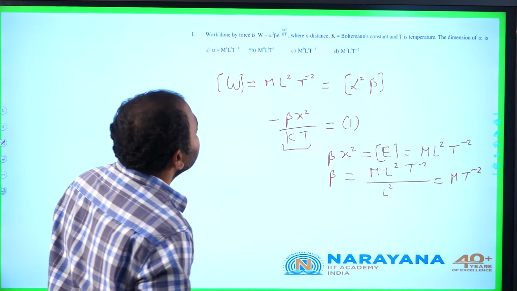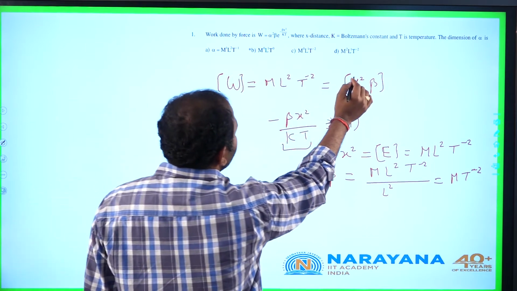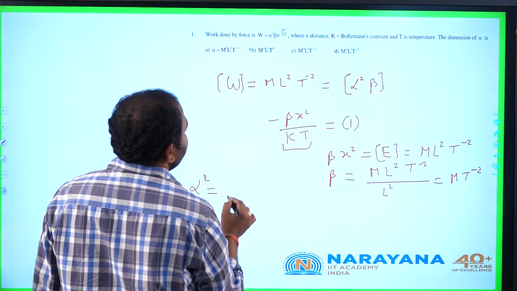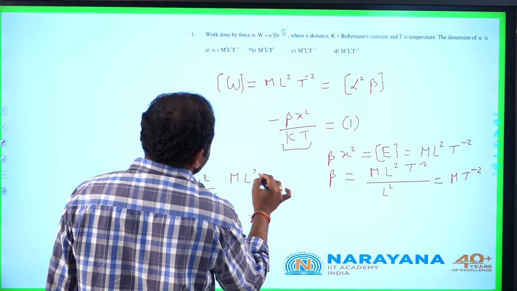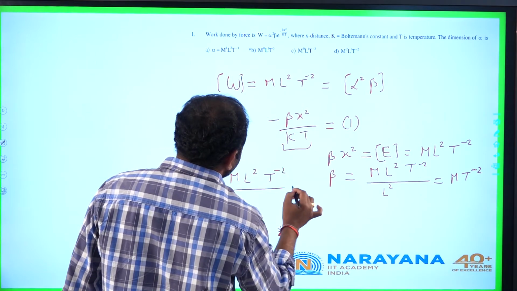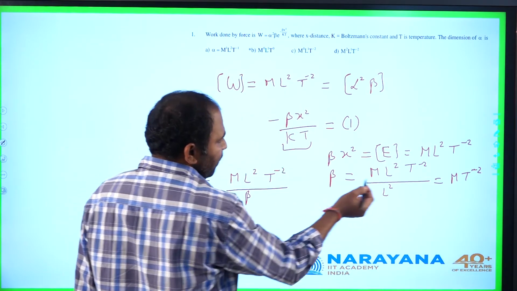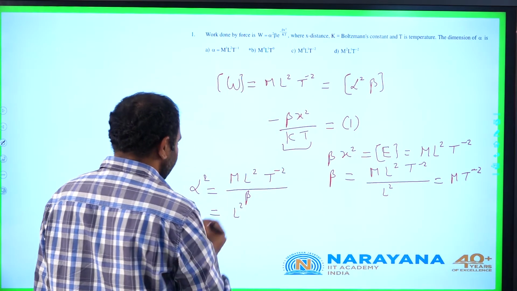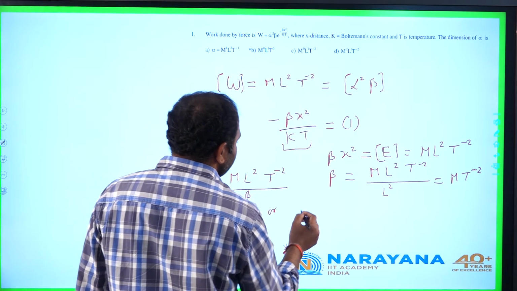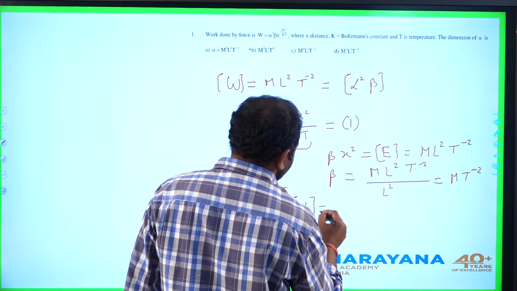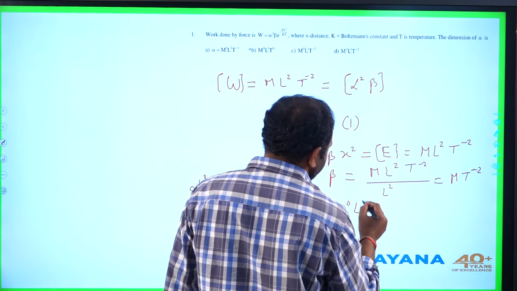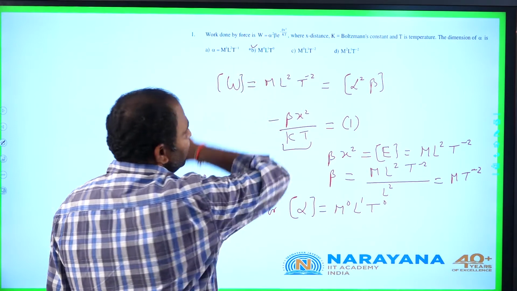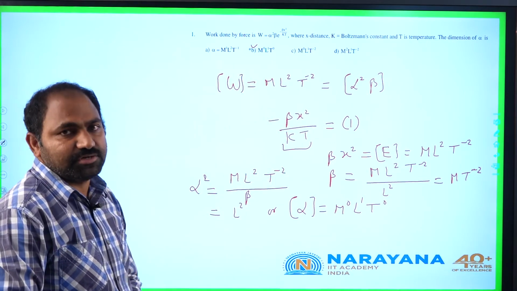Now let us come to the point. Dimensions of alpha we need to calculate. From that expression, alpha square has dimensions of ML square T power minus 2 by beta. Dimensions of beta are M T power minus 2. So it is clear alpha square has dimensions of L square, or the dimensional formula of alpha can be written as M power 0 L power 1 T power 0. It is given with option B. So here B is correct. Let us go to the next question.